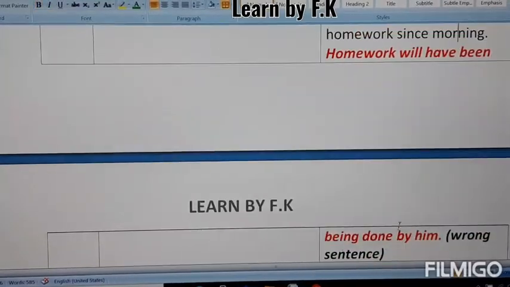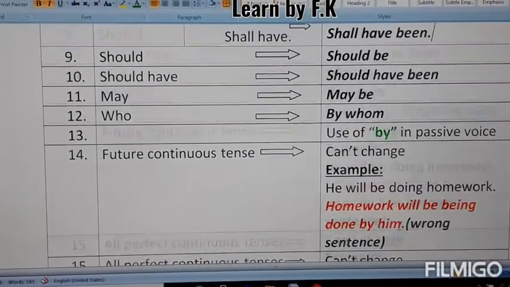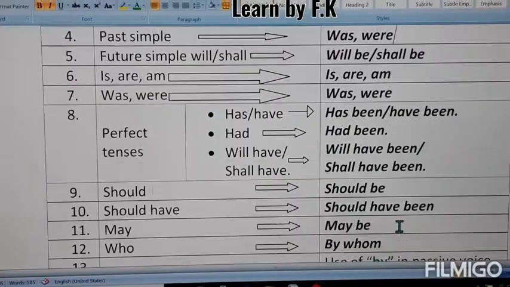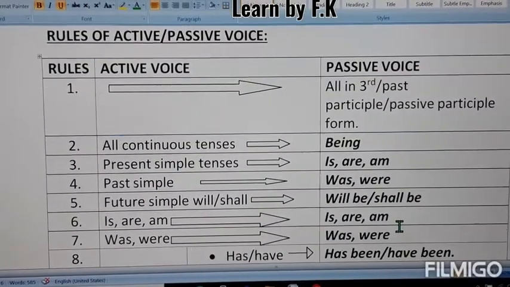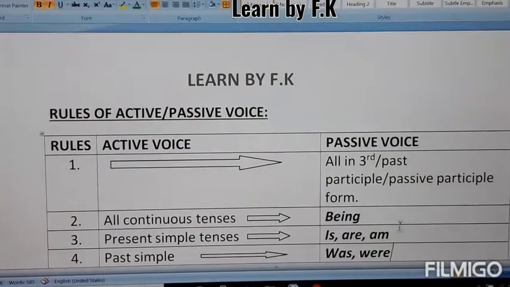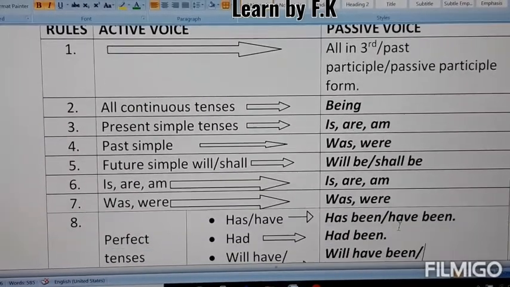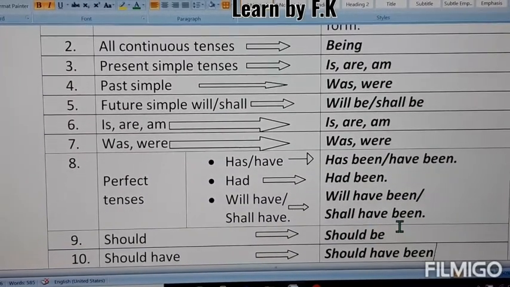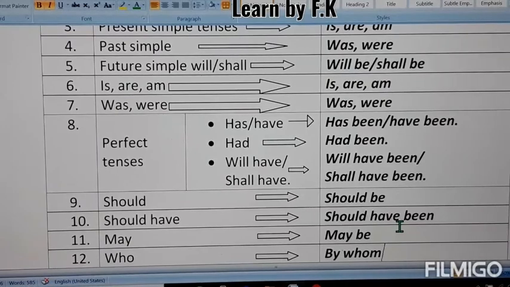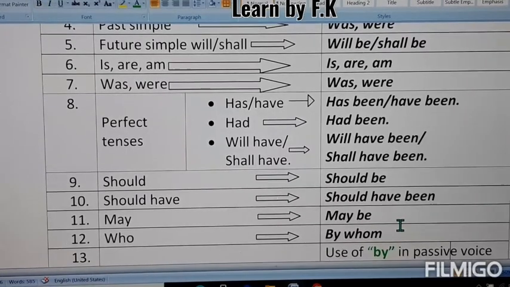So these are the rules for converting active to passive voice, and you should remember these rules. In the next lesson I will tell you what you have to do for converting active into passive sentences using these rules. So this is my today's lecture.